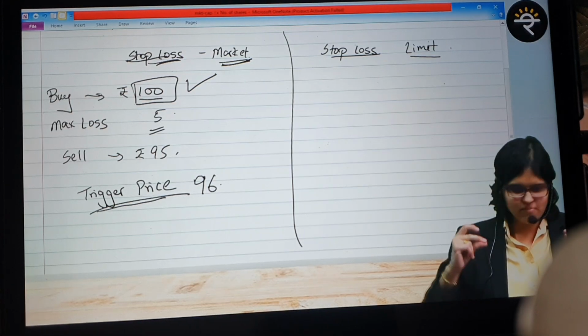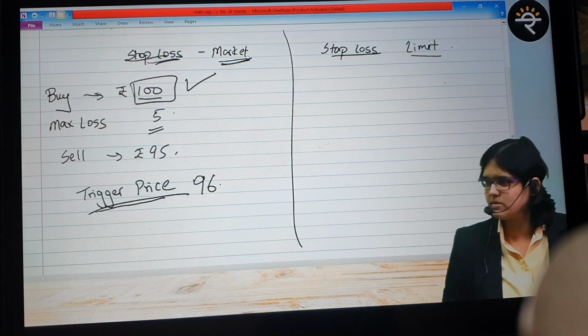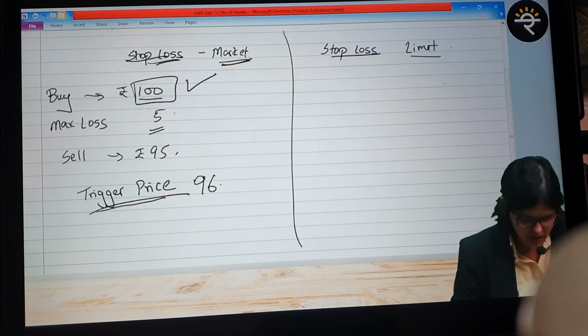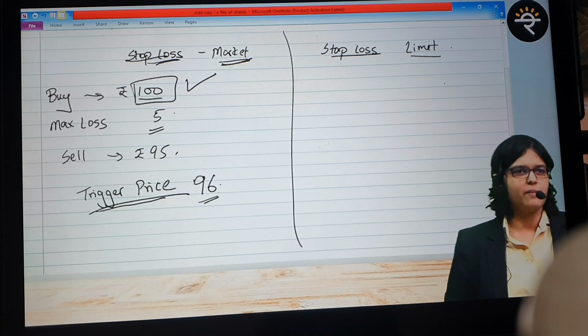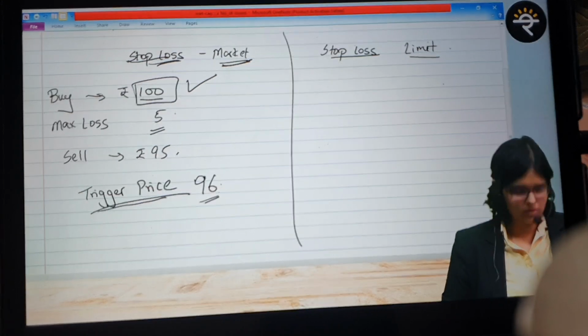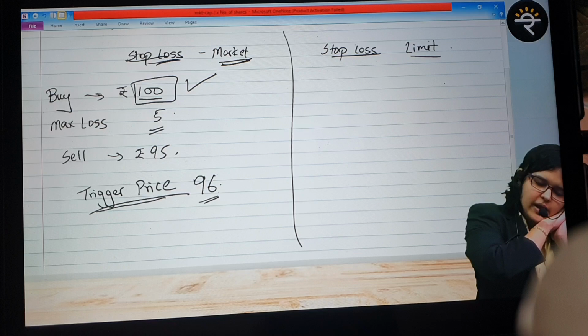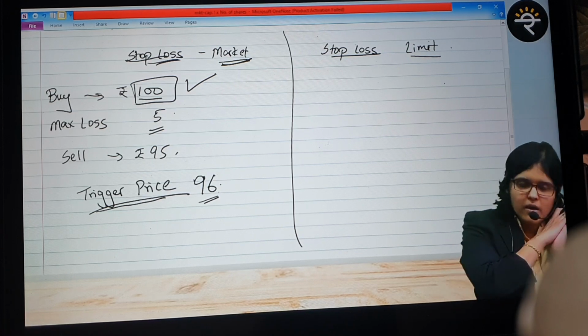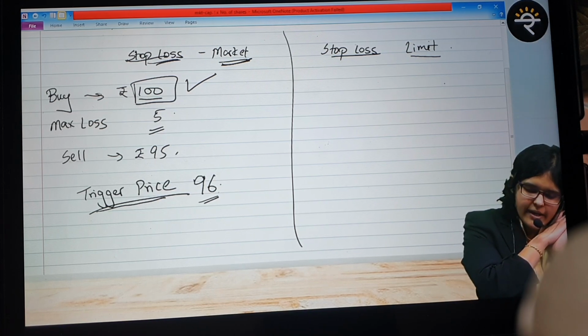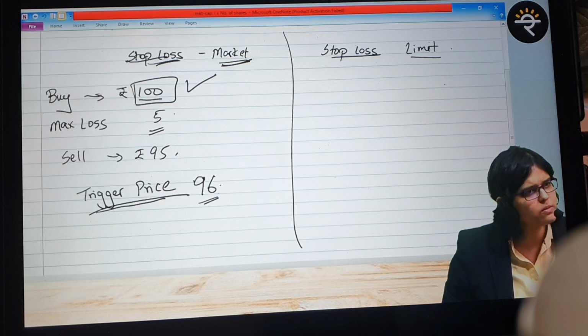Now please understand. If you put a stop loss market, it will sell at the immediate next tick price. Means what? Let's say 96 was the trigger price, so it wakes up close to the stop loss. Because you remember, 99, 98, assume the price was falling by 50 paisa: 96, 96.1 and then 95.5 directly. Possible or not possible? Possible.